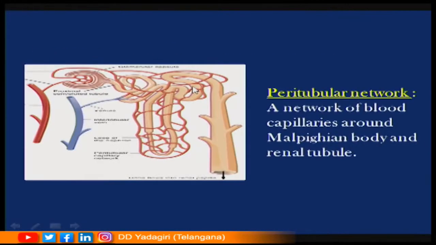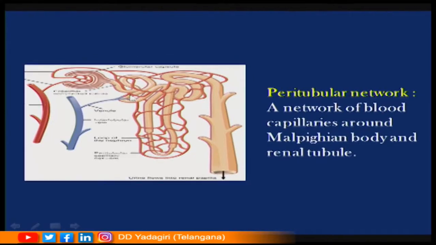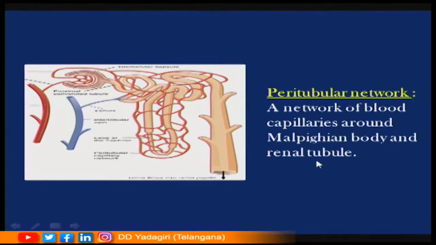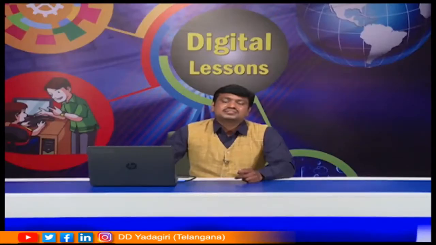This is the picture showing a blood vessel which surrounds the renal tubule. A microscopic thin walled network of blood capillaries surrounds the renal tubule, forming a structure called the peritubular network. So, there is a network of blood capillaries around the Malpighian body and renal tubule. Let us understand the mechanism of urine formation.